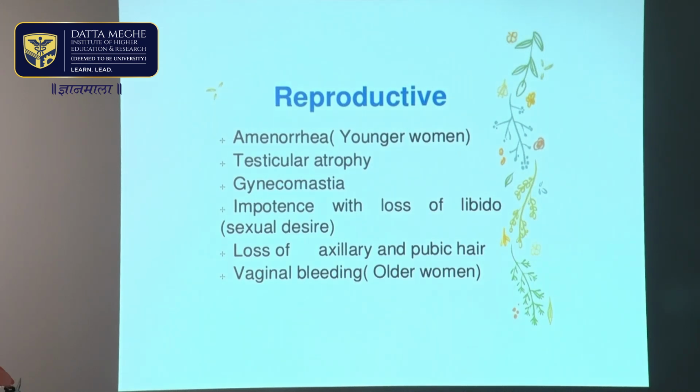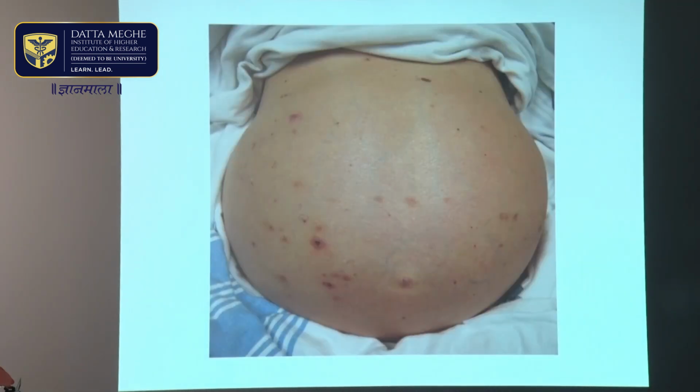So, reproductive manifestations are amenorrhea in women, testicular atrophy and gynecomastia in males, along with impotence and loss of libido, sexual drive, which is common in patients with cirrhosis of liver, and loss of axillary and pubic hairs. These are the reproductive changes which occur in patients with cirrhosis of liver. This is the typical picture. Here you can definitely see that the patient has a huge bloated abdomen, and there are veins over here which are dilated, and also these bleeding spots because of purpura are also seen.